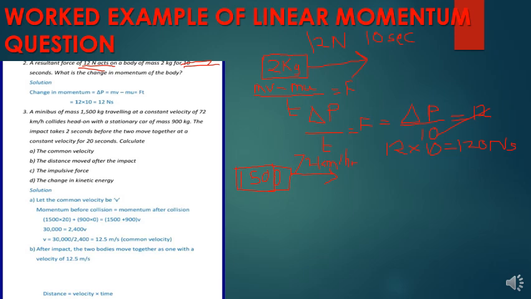So instead of writing 72 kilometers per hour, we just write 20 meters per second. That is the same thing as 72 kilometers per hour.